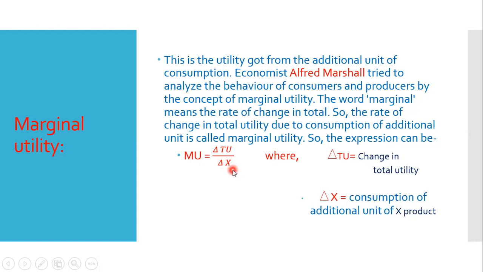Here X means we can think of a glass of juice as the X product. So first unit, second unit, third unit, in this way consumers are gradually consuming the same product again and again, and for that total utility is getting changed. So due to the consumption of an additional unit of the same product, the change that occurs in the total utility is called marginal utility. So this is a very common or well-known expression of marginal utility.